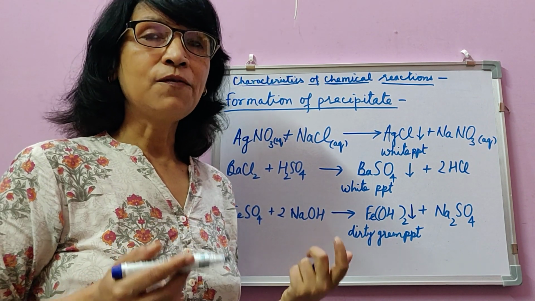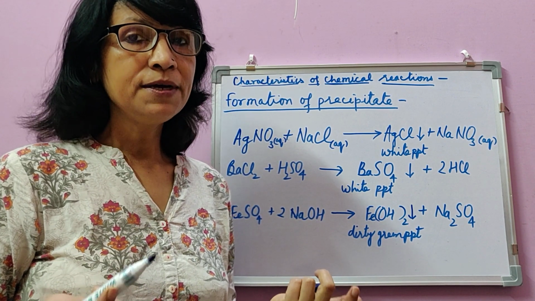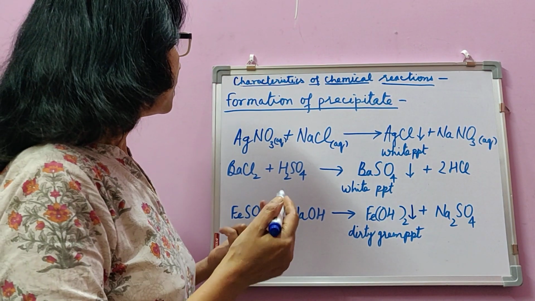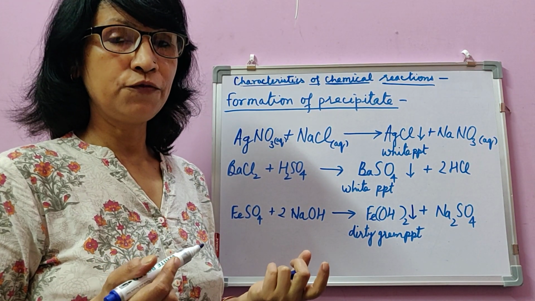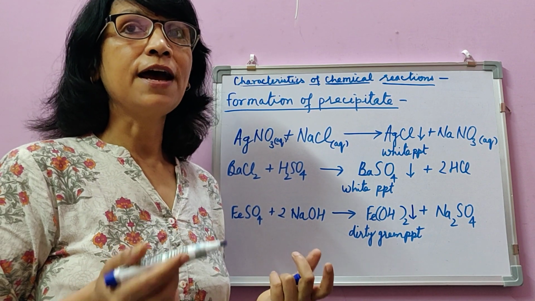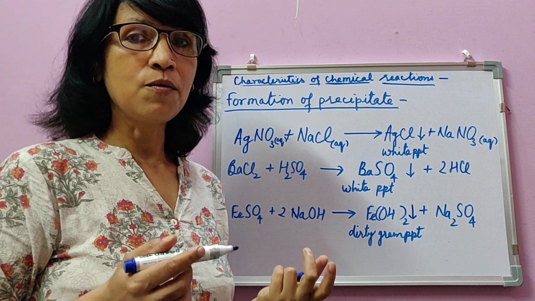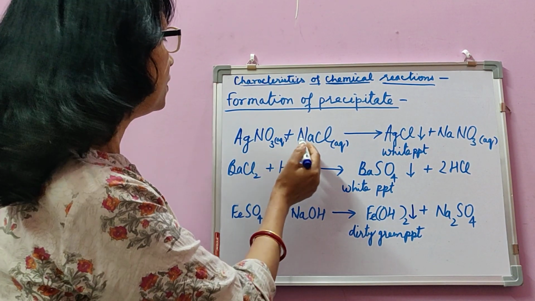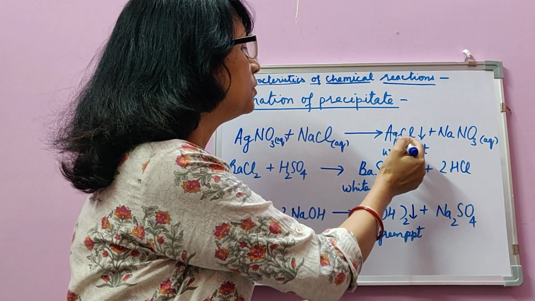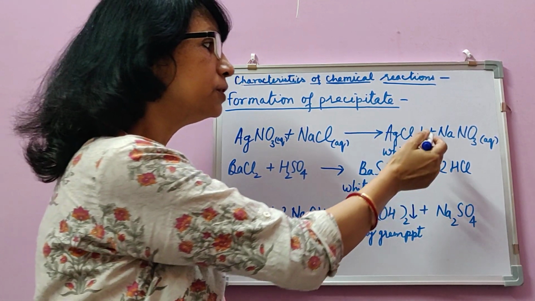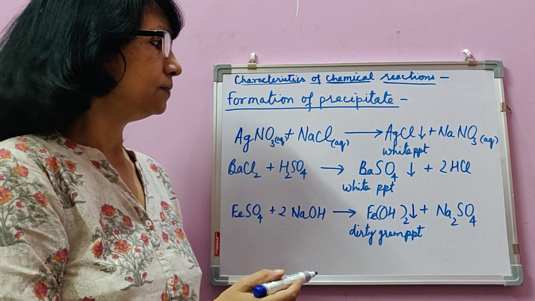In the chapter on chemical reactions, when you were taught how to make a chemical equation more informative, you were told that we can write the physical state of reactants or products, and also we can write if the substance is in pure form or in the form of solution. So silver nitrate and sodium chloride aqueous solutions, when mixed, a white precipitate of silver chloride is formed along with another substance, sodium nitrate, which is soluble.